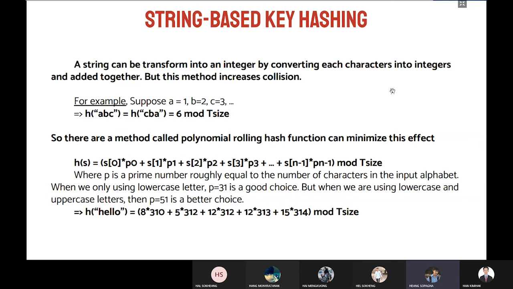But if you're using lowercase and uppercase, p equal to 53 is a better choice. Like in this code, the hash index of the string hello will be calculated as shown on the screen, and the result of the calculation will be modulo table size, and we get the hash index.